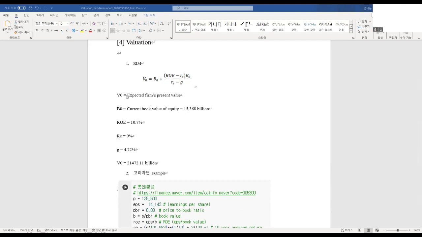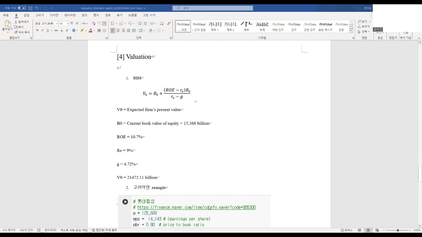We are trying to get the expected firm's present value, and we needed the current book value of equity, which is 15,368 billion won, and the ROE is 10.7%, and the required return on equity is approximately 9%, and the growth rate is 4.72%, which is a statistic I got from Bloomberg.